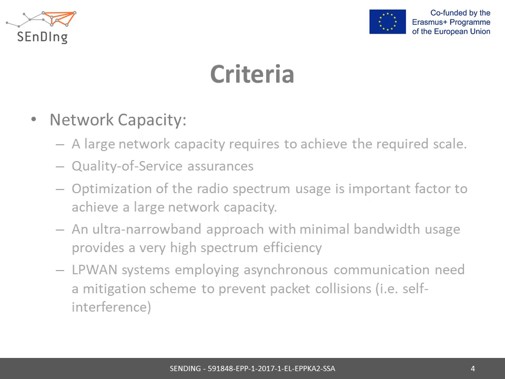A large network capacity is critical for future expansion of the network. Capacity is not just about the number of simultaneously connected nodes, it is about mean data packet length, transmission time, frequency of transmissions, and interference mitigation. To achieve a large network capacity, optimization of the radio spectrum usage is important as well. Finally, an ultra-narrowband approach with minimal bandwidth usage provides a very high spectrum efficiency.